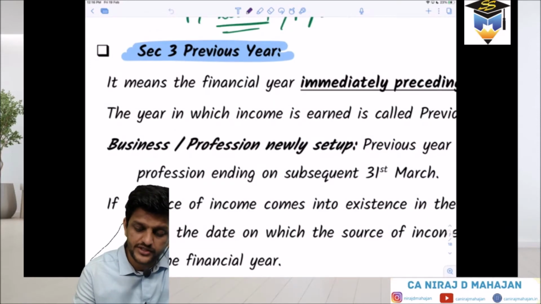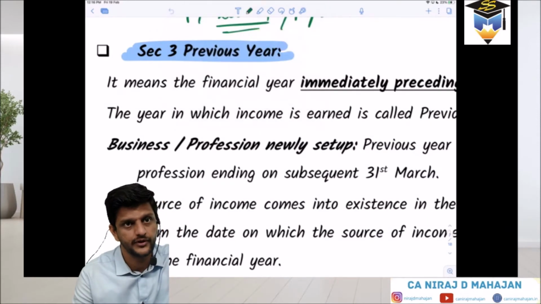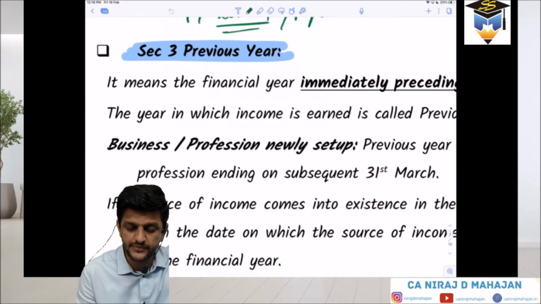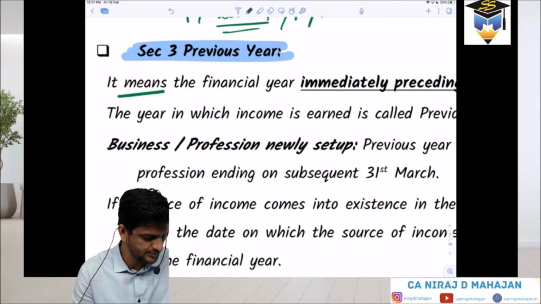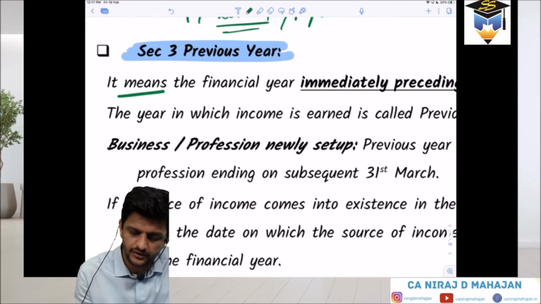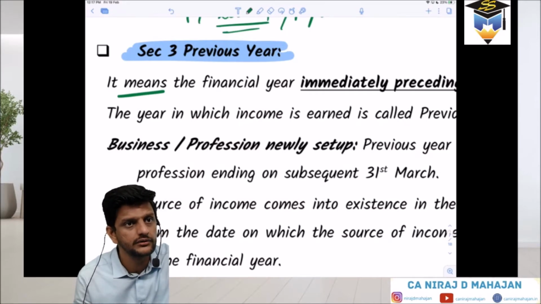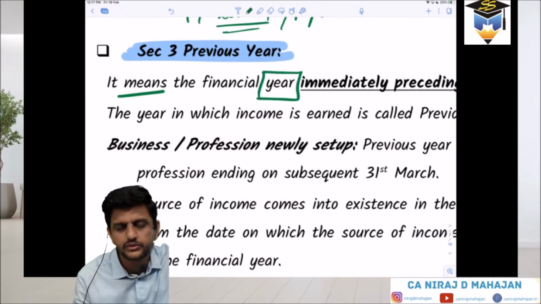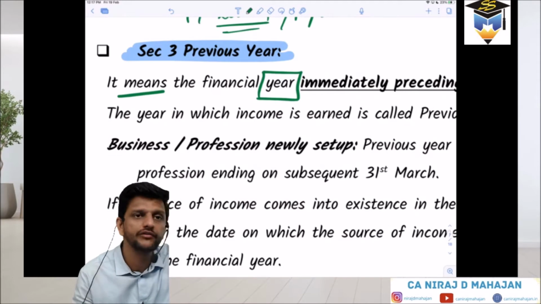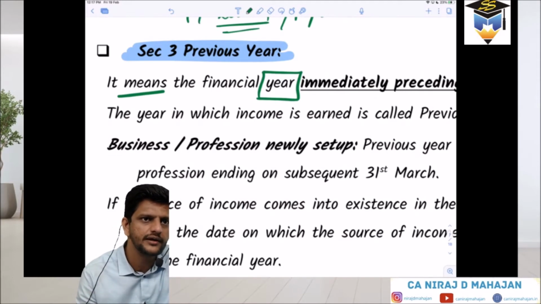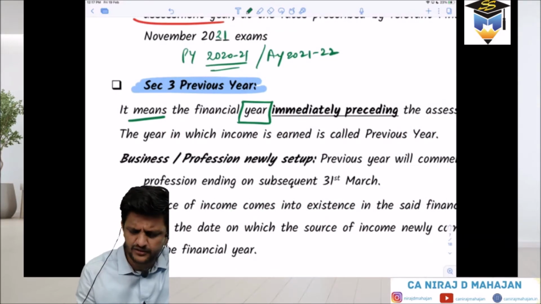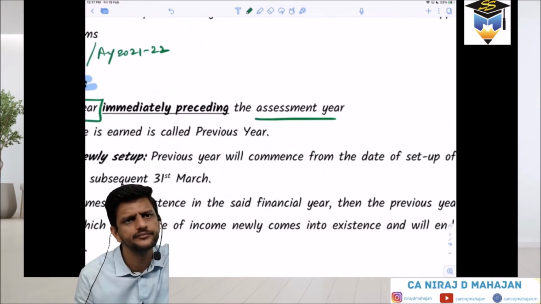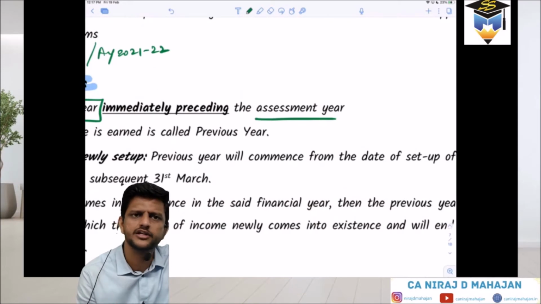Now check. It is not given in section 2, it is given in section 3. Previous year, what does it mean? There is no confusion. It is a very specific definition: the financial year. Again, the word is year, which means a period of 12 months by default. Financial year immediately preceding the assessment year. Again, a financial year is a period of 12 months.